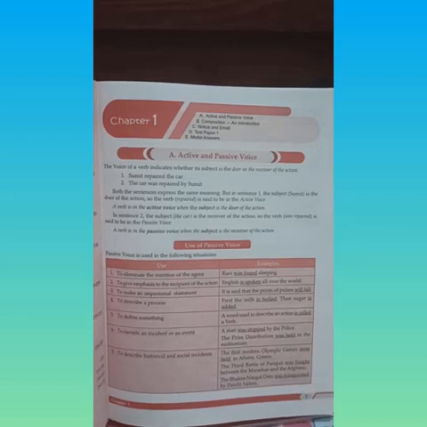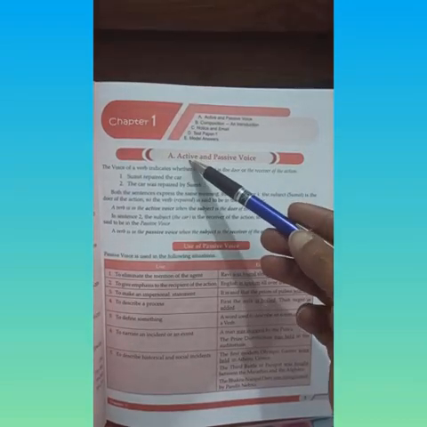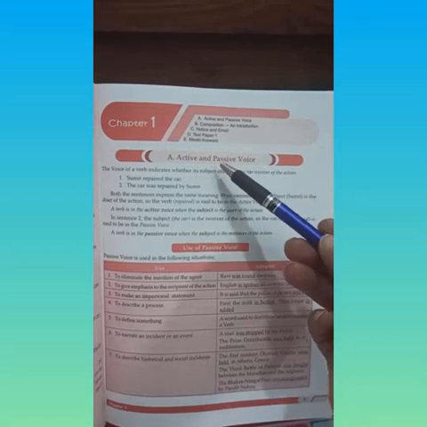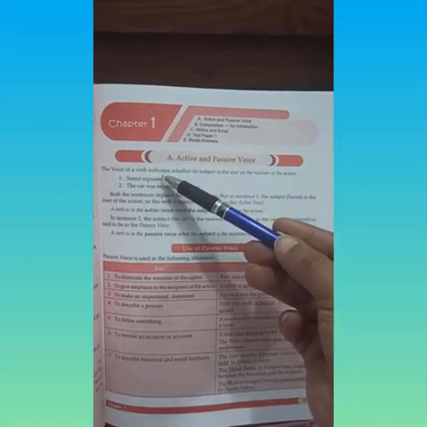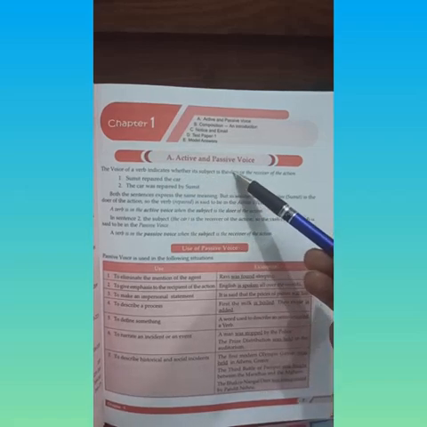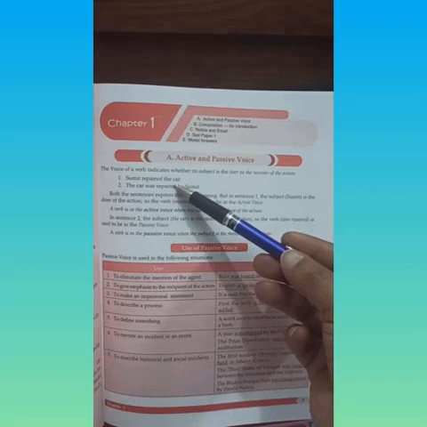Children, first important thing to note is that we follow some rules when we change the voice from active to passive. But what does it mean? What does this voice mean? Children, the voice of the verb indicates actually whether its subject is the doer or the receiver of the action. For example, here are two sentences.